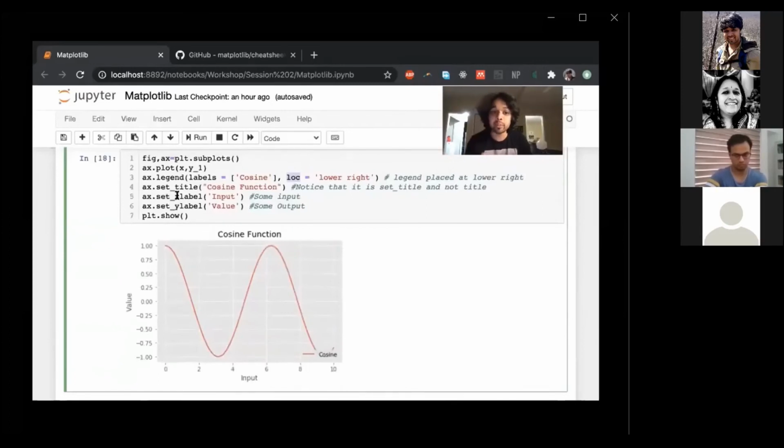It was confusing for me because ax.label doesn't work, and ax, when it's created from plt.subplots, is different from the module object plt. So keep that in mind whenever you're coding.